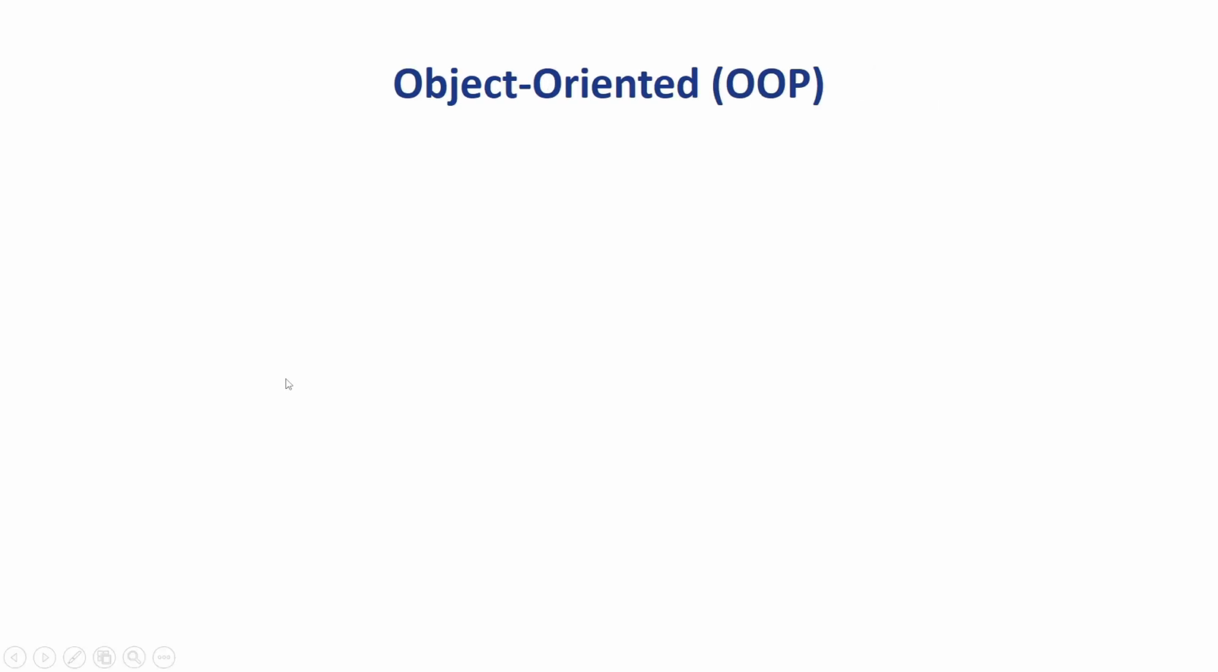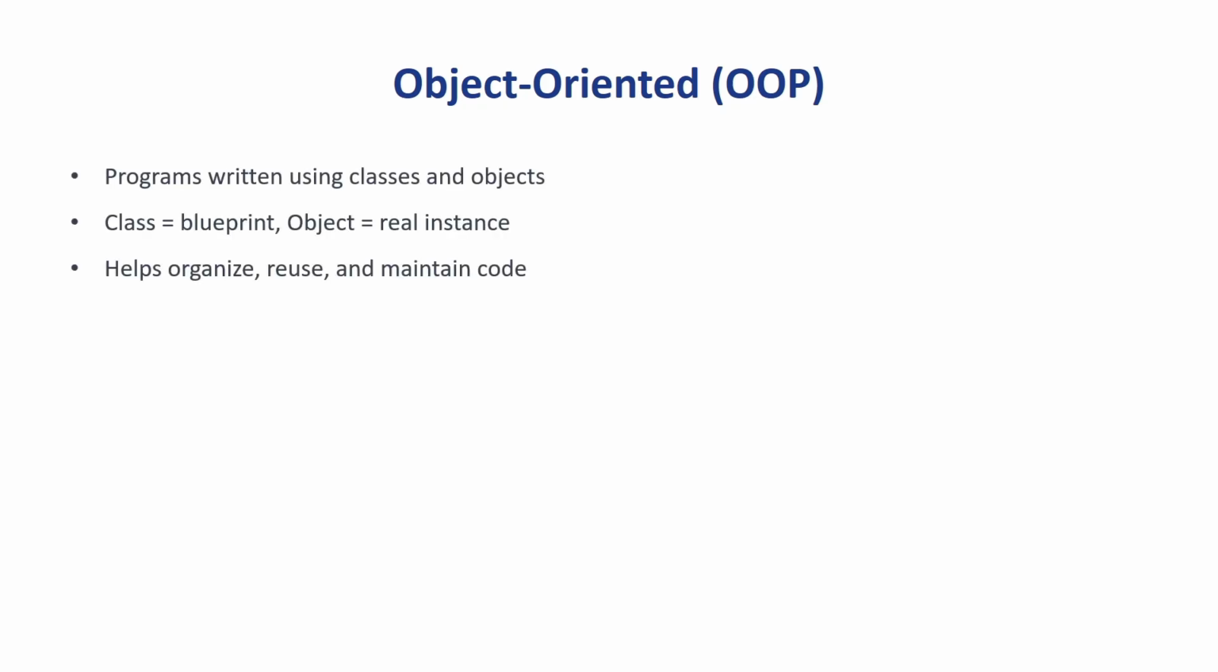So the next feature is object-oriented programming. Object-oriented programming is a programming method in which a class acts as a blueprint and objects are real instances of that class, helping developers organize code, reuse logic and maintain large programs easily by modeling real-world entities. It has concepts called encapsulation, inheritance, polymorphism and abstraction. These concepts we are going to see in detail in the upcoming videos.